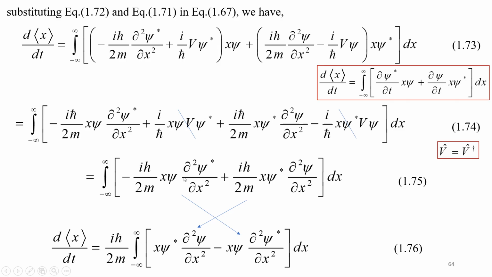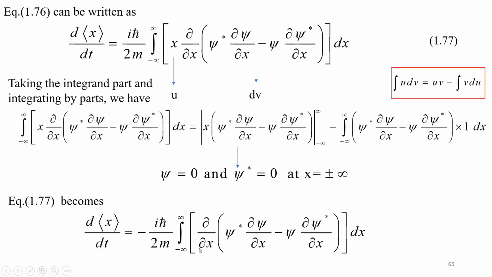So like two terms. This is your first term and this is your second term. And I have written it as interchange. See, I have interchanged the terms and written. So the second term goes with the first term, and here the first term goes with the second term. And I can pull x out, and I can pull one derivative out, and this equation can be written exactly like this. I have pulled one x out, and I have pulled one derivative out. So d by dx of psi star d psi by dx minus psi d psi star by dx.